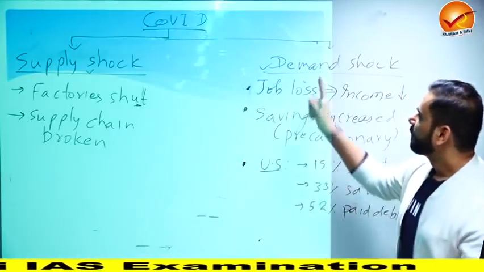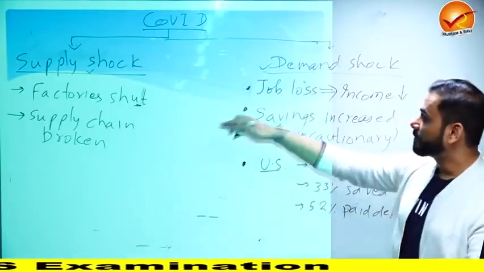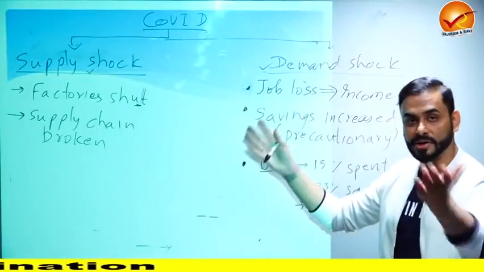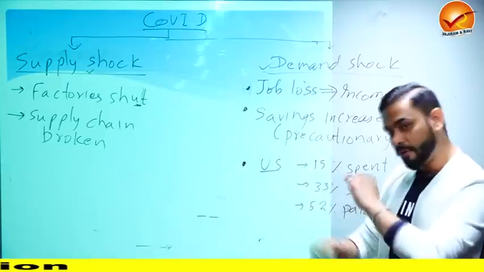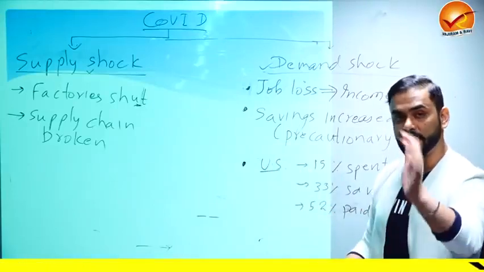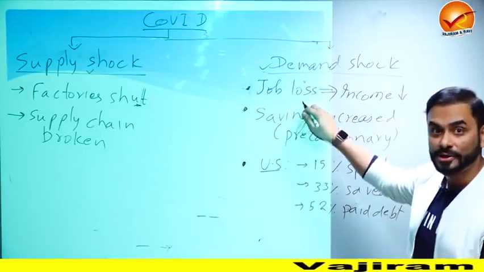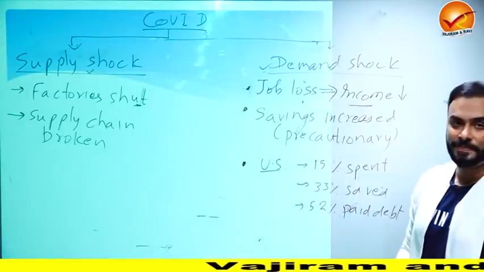Alright? Why was COVID a demand shock? Because when the factories are shut, jobs are gone. The factories are not running, people don't have jobs, offices got closed, service industry, manufacturing, everything gone. So job losses. When your job is lost, your income is lost.